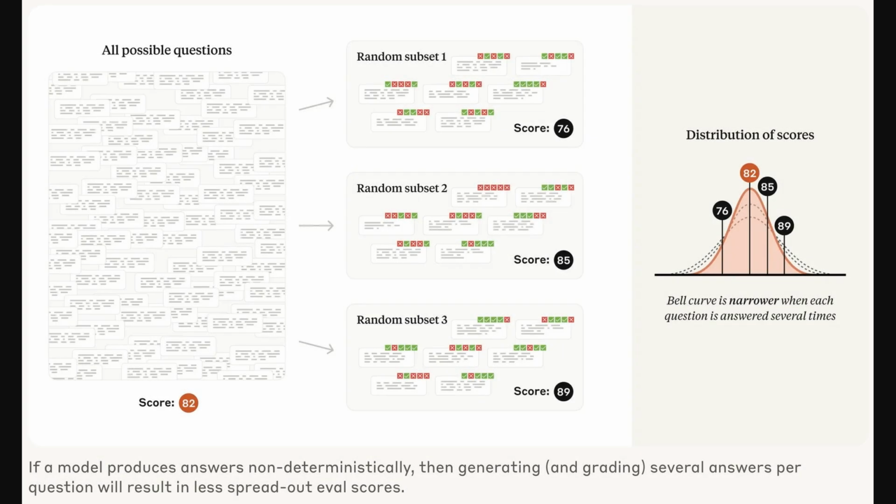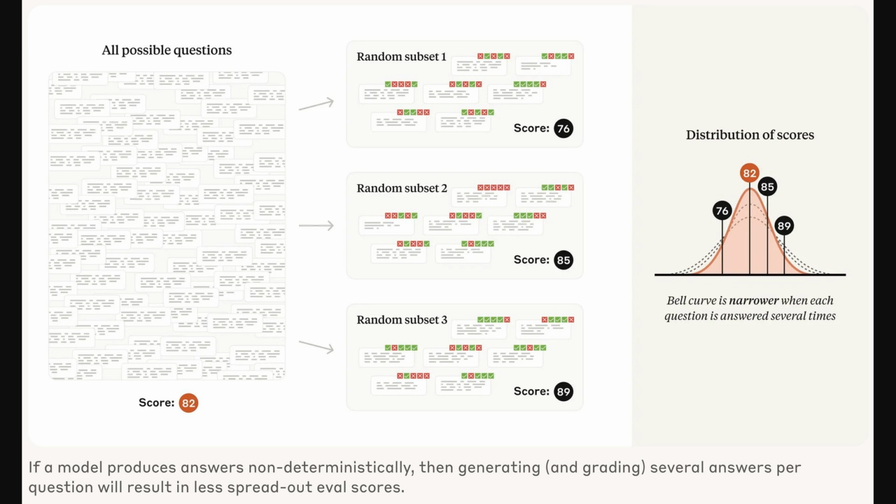Okay, so this figure from page 5 of this Anthropic post shows how repeated sampling can reduce variance in evaluations. Instead of single answers, we're now getting multiple answers for each question. The distribution of scores becomes narrower compared to the previous figures, which the article explains is because the randomness of individual answers is averaged out. So this ties into their recommendation of resampling answers for chain-of-thought evaluations or using next token probabilities to reduce variance within questions.